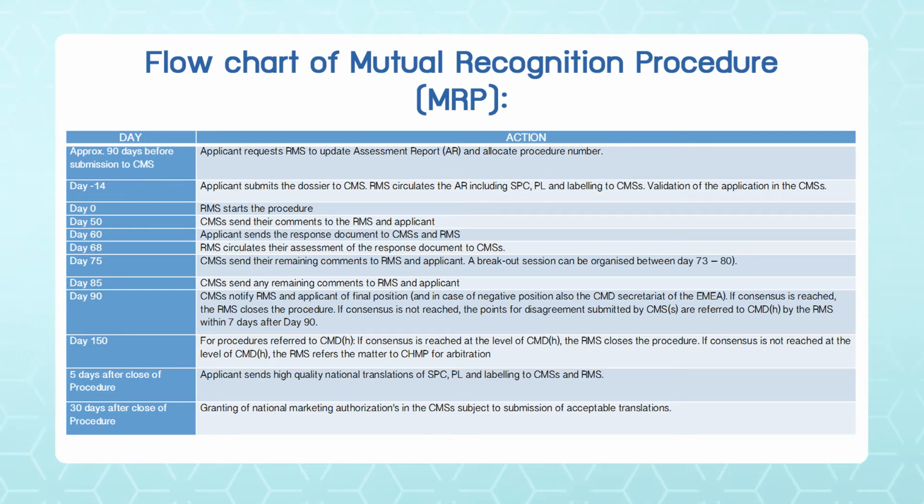So the RMS takes basically 90 days to prepare the assessment report, because you would have submitted a dossier say 2 years ago, you would have registered it 2 years ago, and there may have been a lot of changes, a lot of variations you would have done during that period. So considering all that, the RMS will prepare the assessment report.